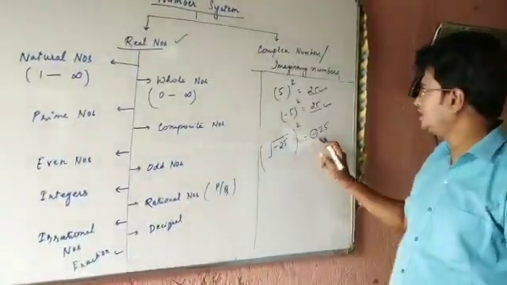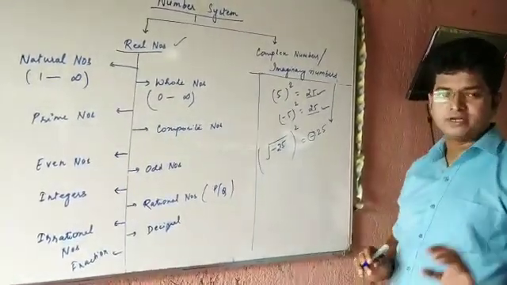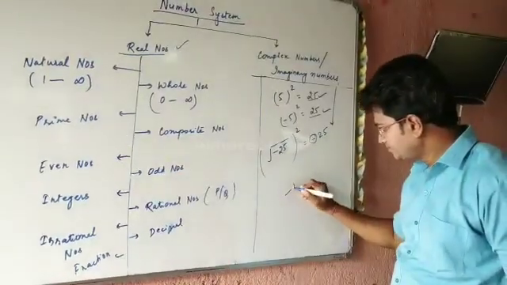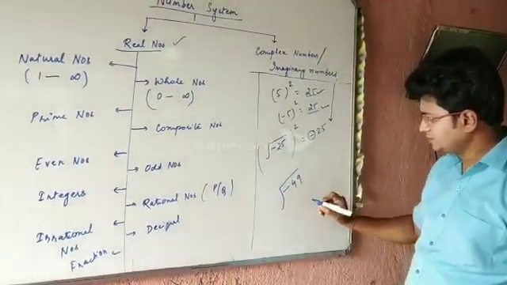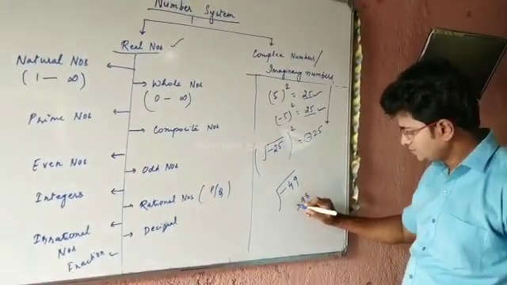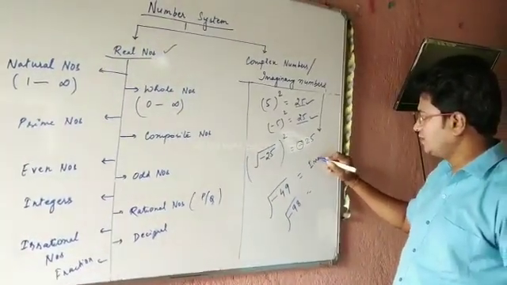If it is not real, it is imaginary. So for your reference, if you take out the square root of any negative number, square root of any negative number, so these are the examples of imaginary numbers.